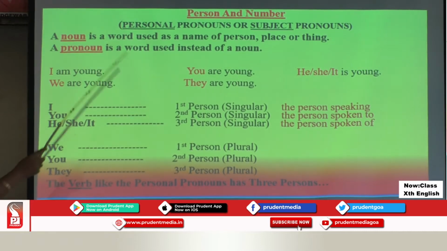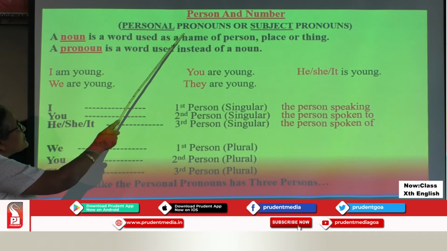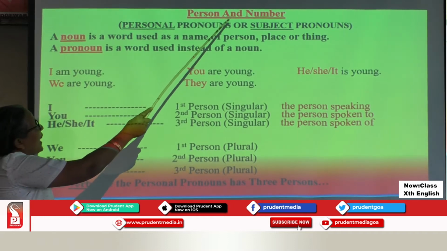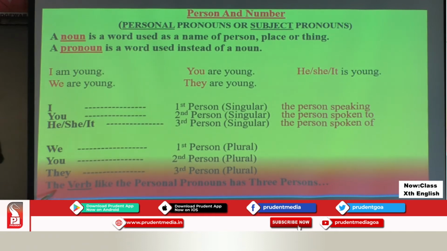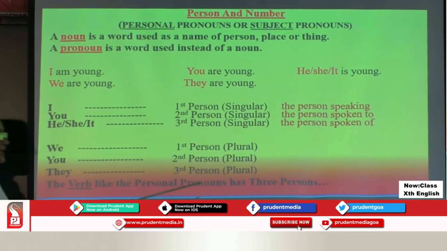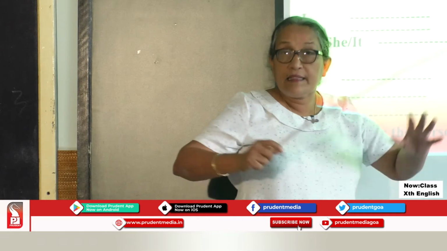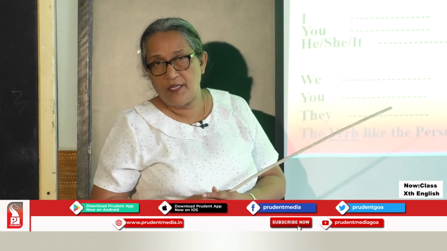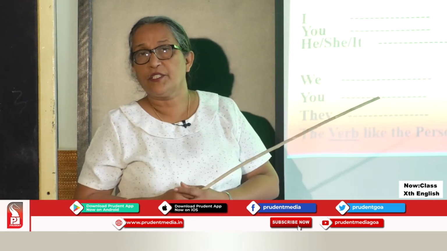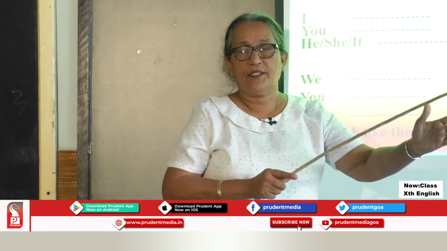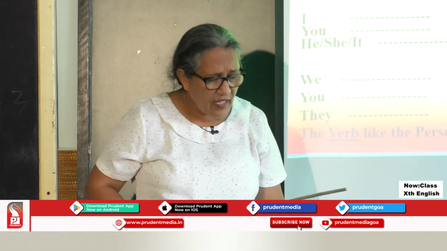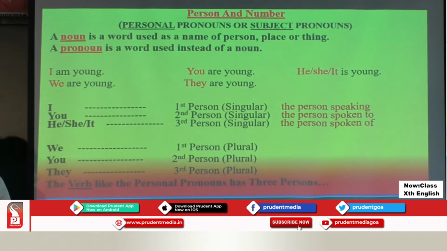So as the personal pronouns have person, we have to understand the verb also has the three persons. That is why we need to learn about the conjugation of verbs, how it is connected with the person. Having said that, children, let us move on to the next.